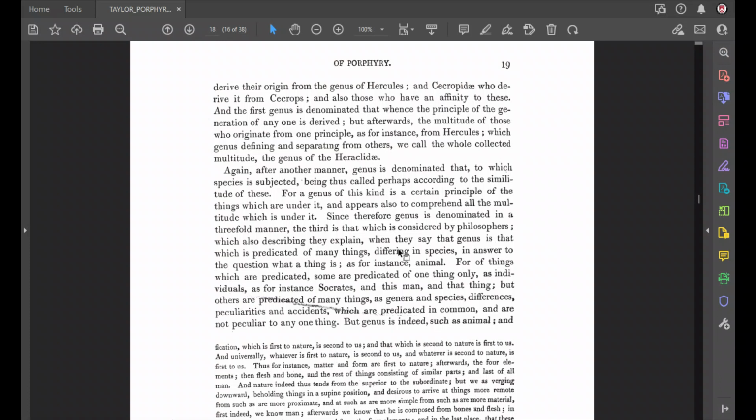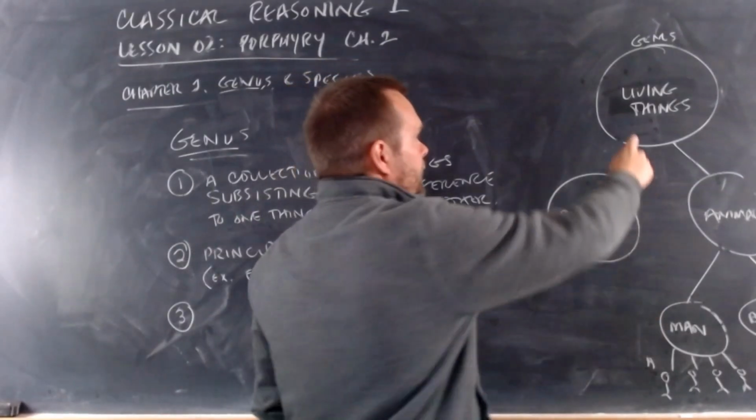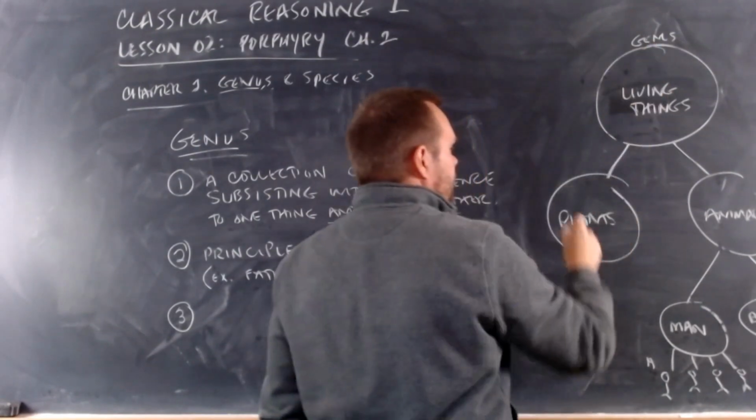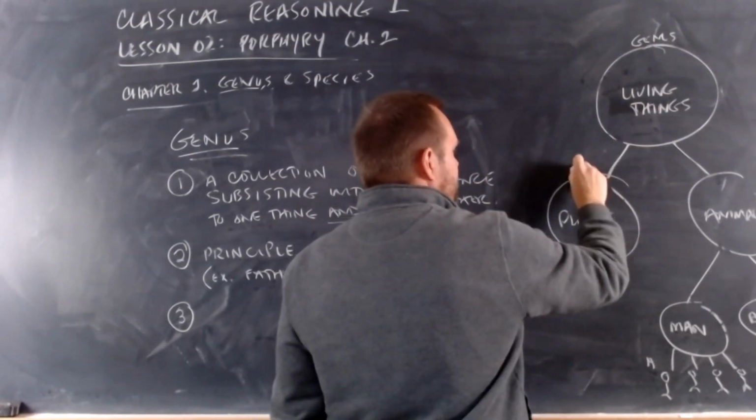Now, if we look at this line here, it says, after another manner, genus is denominated that to which species is subjected. Genus is that to which species is subjected. So this is a genus. Let me make sure this is on video here. This is a genus, and it divides into two species.